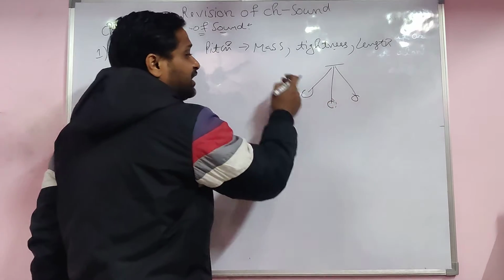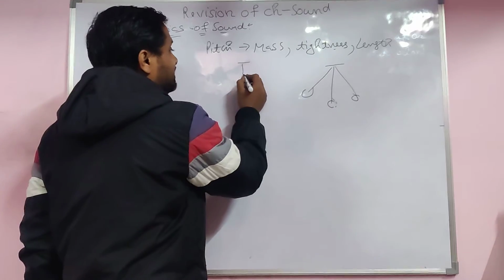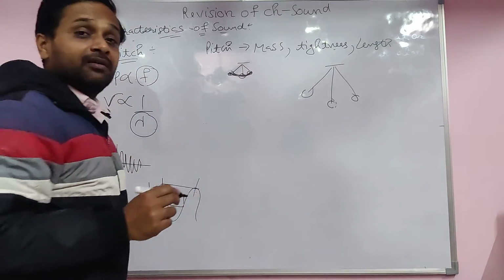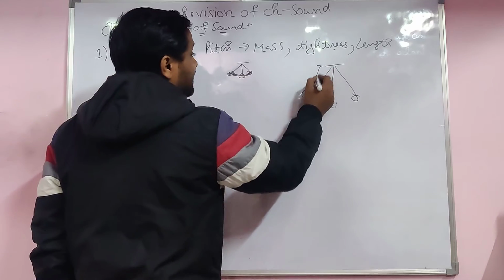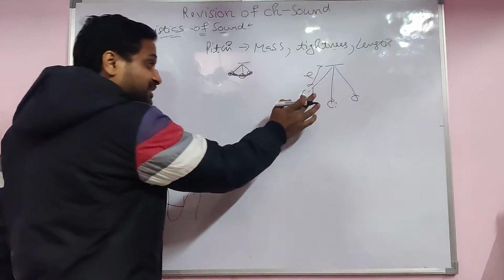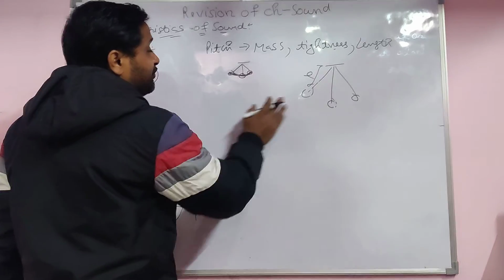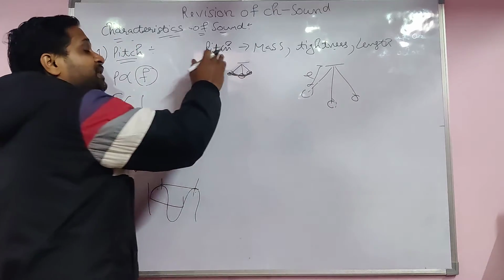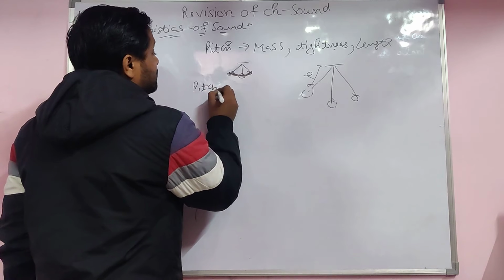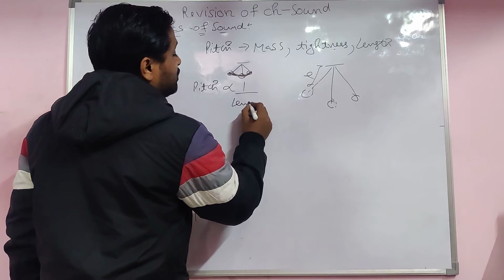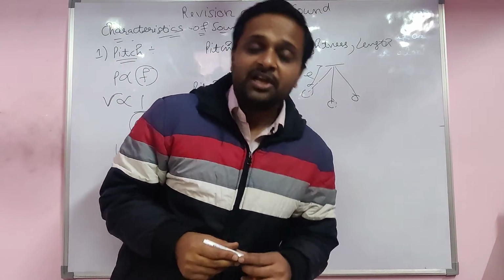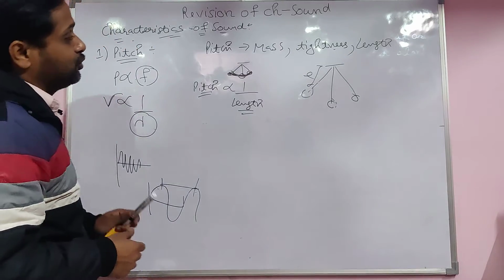If the length is more, it takes less vibration. If the length is very less, the vibration is very high. If a string length is more, it takes big steps, student. So that's why its frequency is less. If frequency is less, then pitch is also less. Then what does it mean? Pitch is inversely proportional to the length. If length is more, the pitch is less, because if length is more, frequency is less. If frequency is less, the pitch is also less, student.